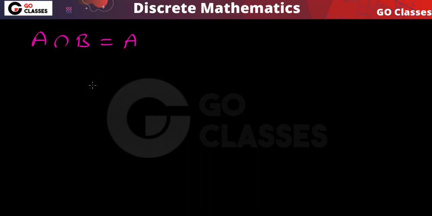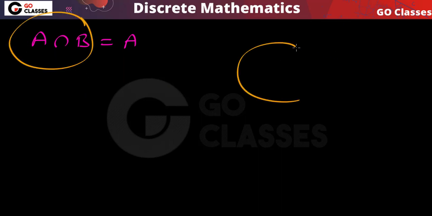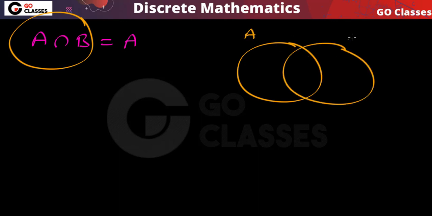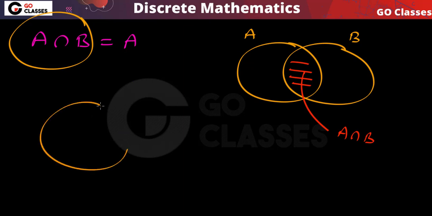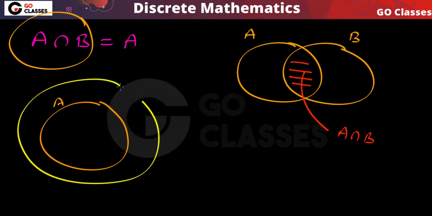What is A intersection B? A intersection B basically means the common elements of A, B. If this is A and this is B, then this area is the intersection area. Now we are saying that this intersection area is equal to A. When can that happen? The common area equal to A means every element of A is also in B. So this can only happen in this situation.